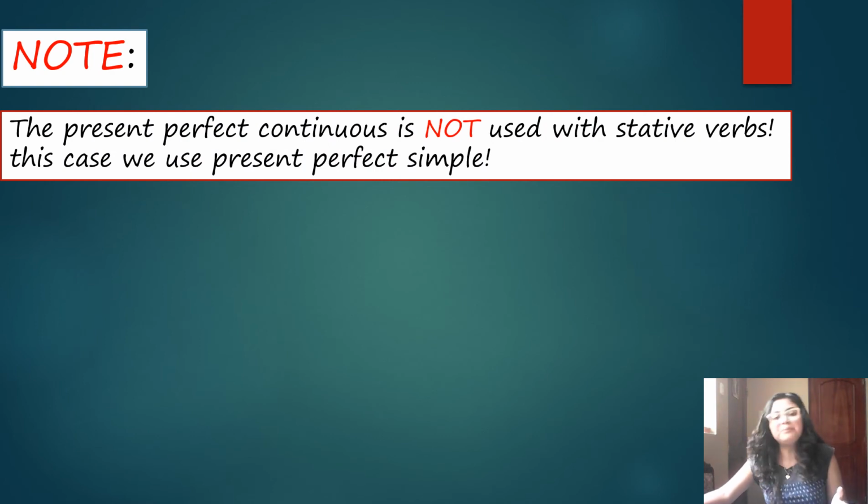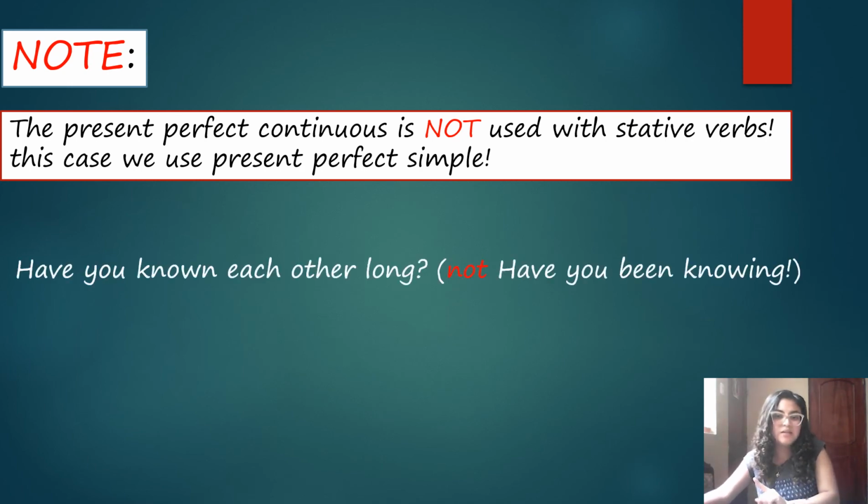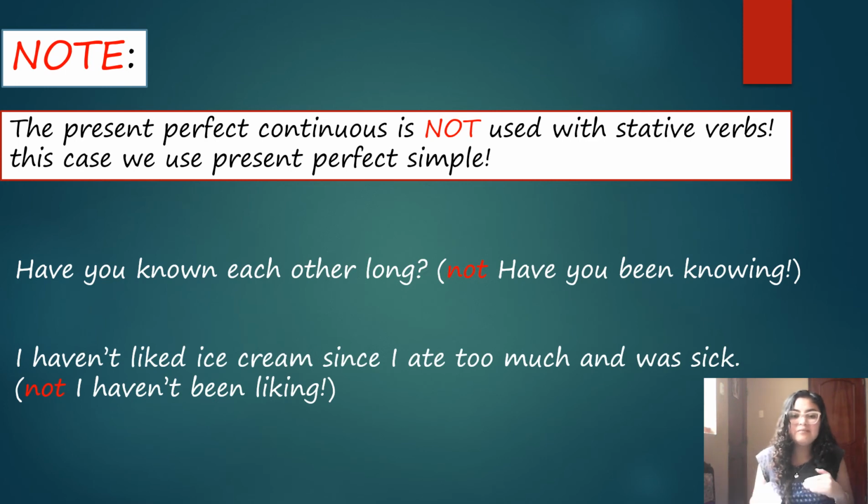Okay, another tip. The present perfect continuous is not used with stative verbs. In this case we use present perfect simple. Present perfect simple for stative verbs. For example, have you known each other long? No. We don't write, have you been knowing? Impossible because know is a stative verb. Now here, I haven't liked ice cream since I ate too much and I was sick. So, note, I haven't been liking? No, like is a stative verb.